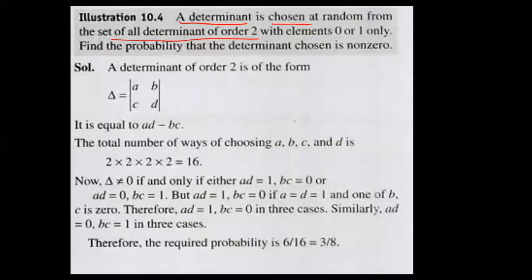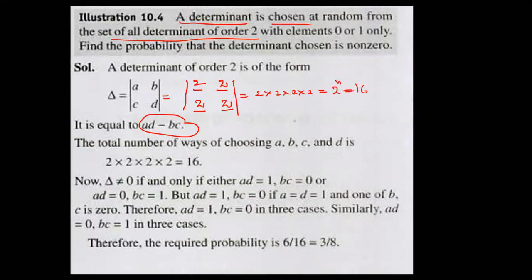2 by 2 means what? You choose any 4 elements. Let it be A, B, C, D. So what is the determinant value? AD minus BC. So dear students, see how many places are there here? 1, 2, 3, 4. So in the first place, I can fill in how many ways? 2 ways. Either 0 or 1 I have to fill. 2 ways, 2 ways, 2 ways. So therefore, 2 into 2 into 2 into 2, that is 2 power 4, 16. That is the number of ways of choosing all the elements. Fine.